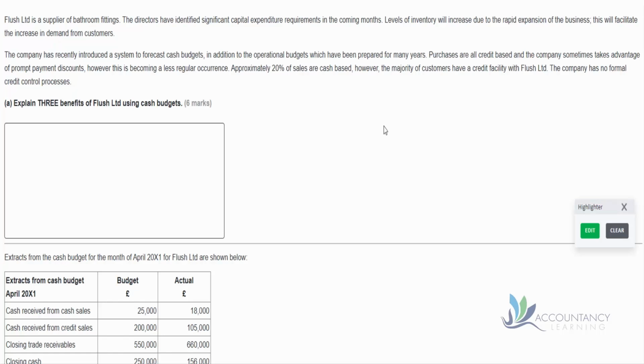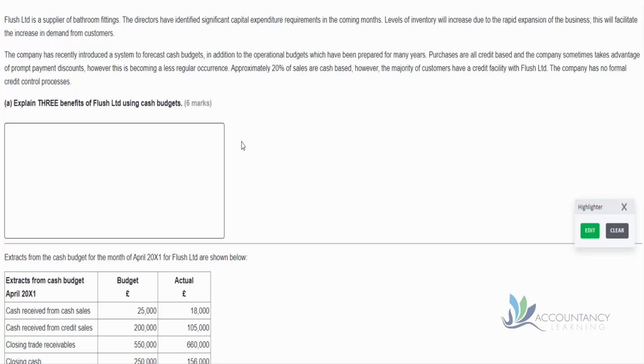Approximately 20% of the sales are cash-based. However, the majority of customers have a credit facility with Flush. The company has no formal credit control processes. And we're asked to explain 3 benefits of Flush Limited using cash budgets.